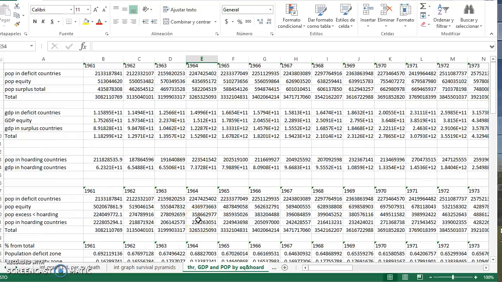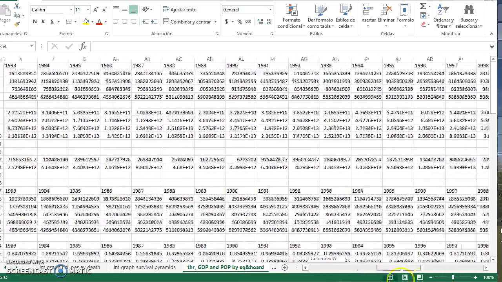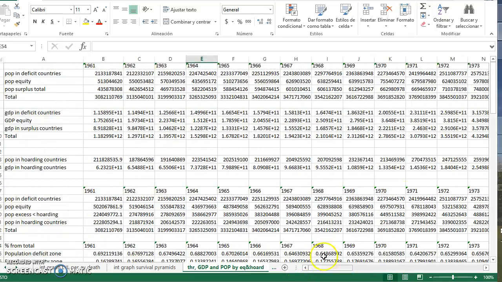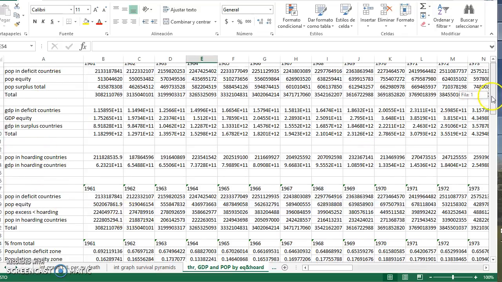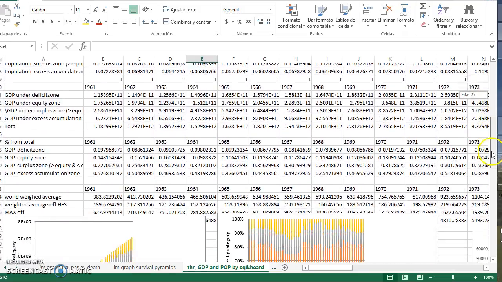This is another one which shows the threshold of GDP, and the population by equity and hoarding zones or excess accumulation zones. So it shows you here what the different zones mean in terms of population in deficit countries, in hoarding countries, in the rest, and then GDP and the other criteria.